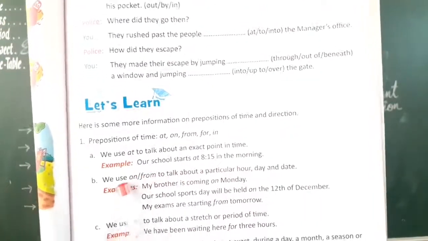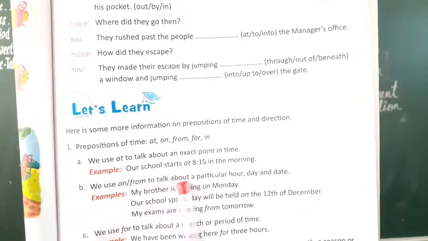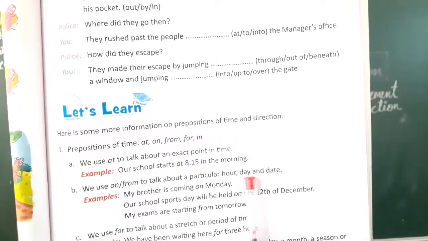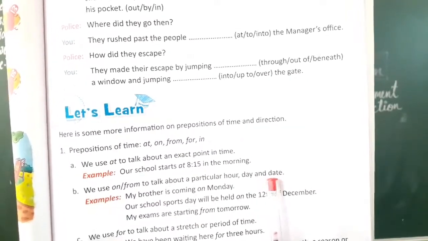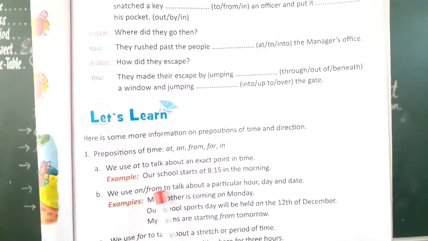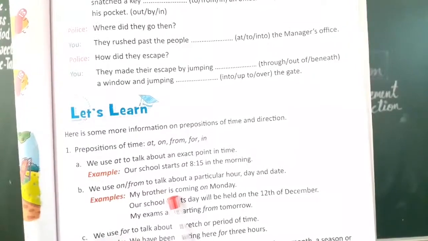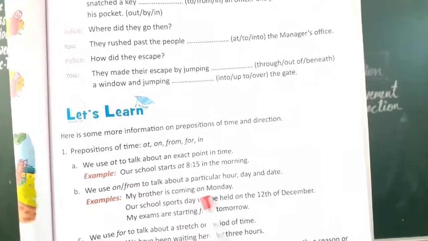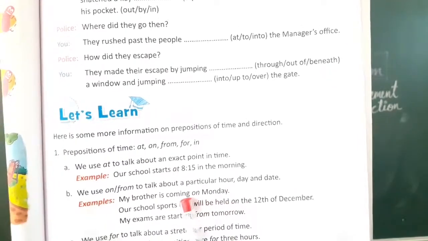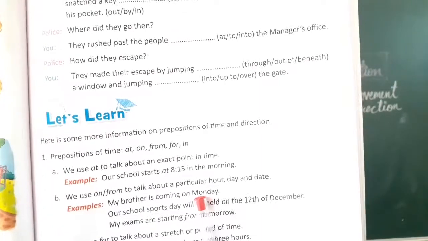The second is when we have to use on or from. When we talk about a particular hour, a particular day or a particular date, we use on or from. For example, my brother is coming on Monday. Monday is a particular day, so we have used on.